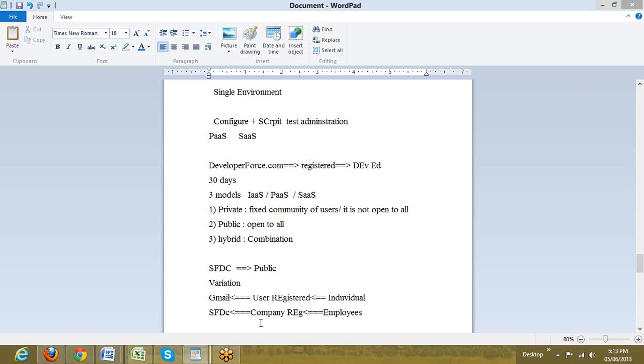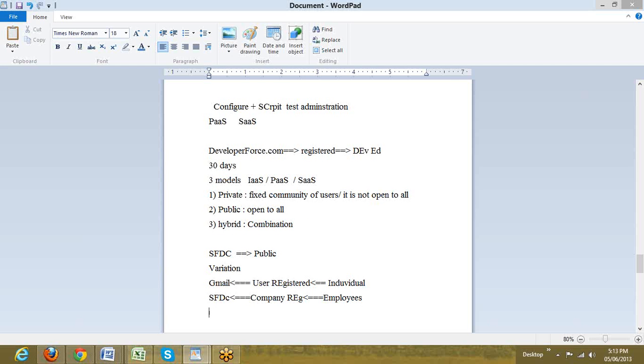Though Gmail and SFDC both are public clouds, this is the subtle variation. Gmail is for individual user, individual registration. Salesforce is a company registration and can be used by all the employees of that company. So these are the three models of cloud and how Salesforce offers its services.